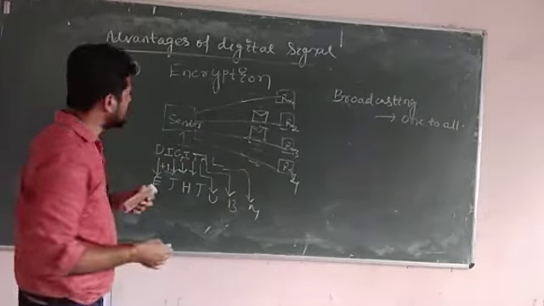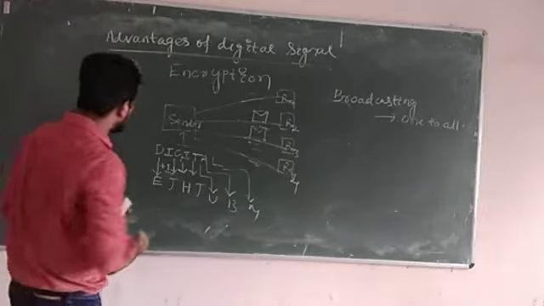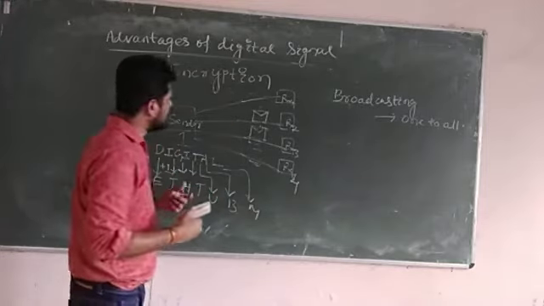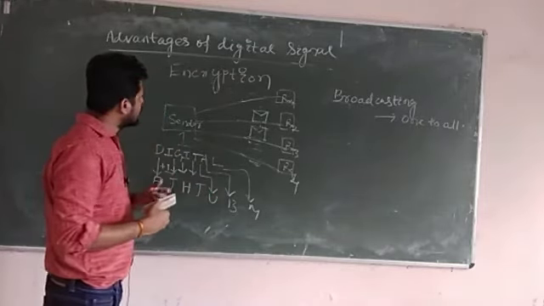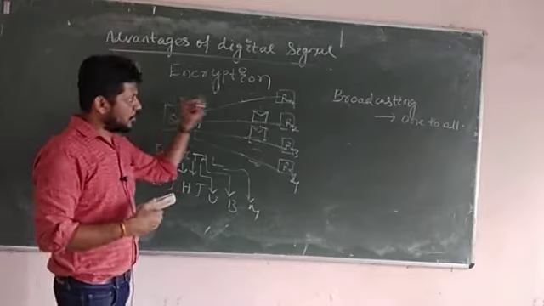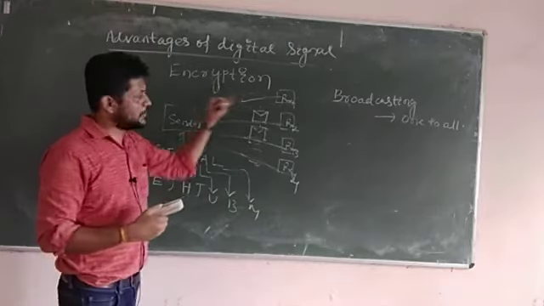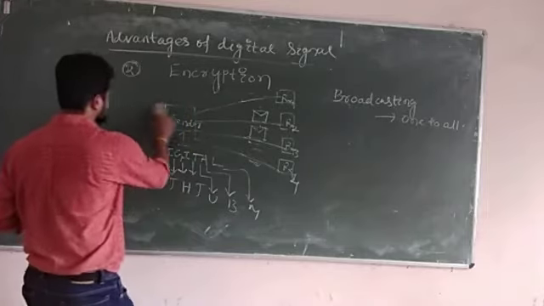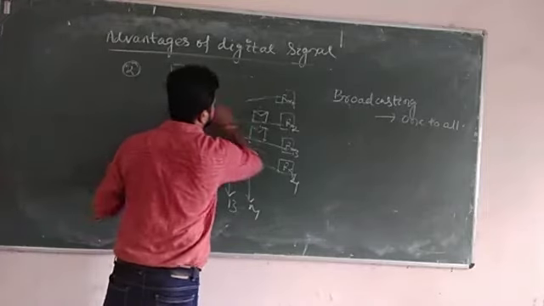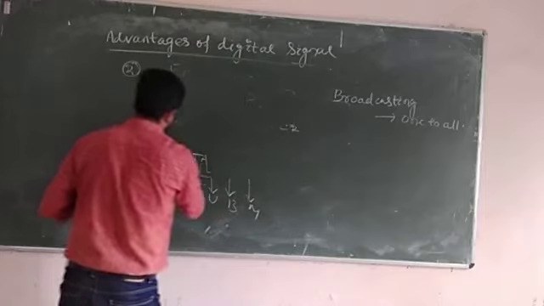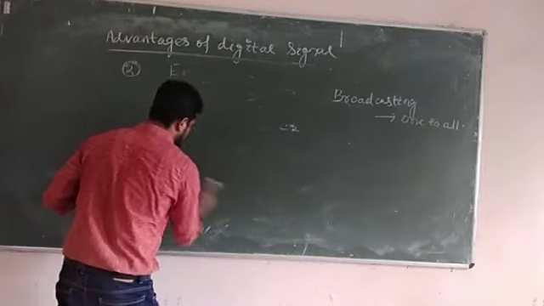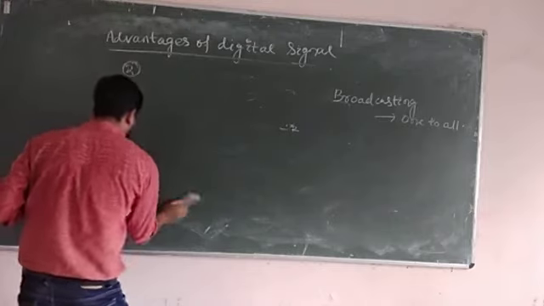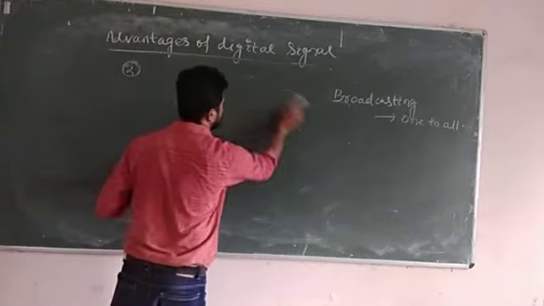That encryption is only possible in digital signals, in order to provide security to our data. We are all using Gmail, WhatsApp, Zoom app, which need encryption in order to provide network security or data security. Nowadays we are using end-to-end encryption. We will study this in detail in a subject called network security.